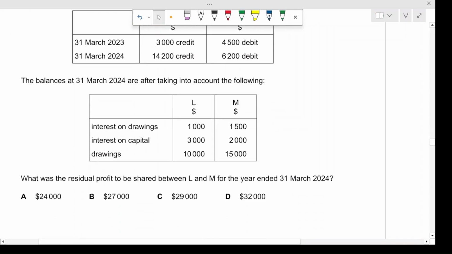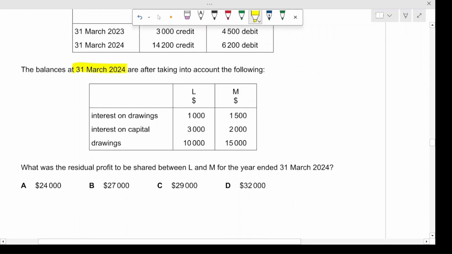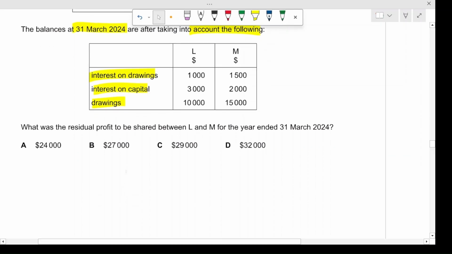The balances at 31st March 2024 are after taking into account the following: interest on drawings $1,000 and $1,500, interest on capital $3,000 and $2,000, drawings were $10,000 and $15,000. What was the residual profit to be shared between L&M for the year ended 31st March 2024?